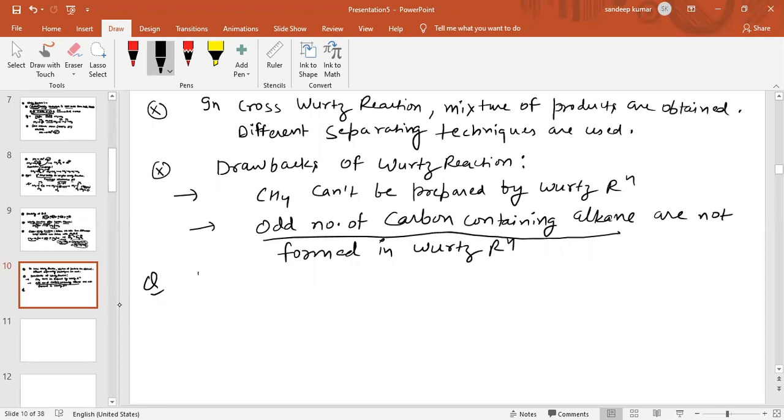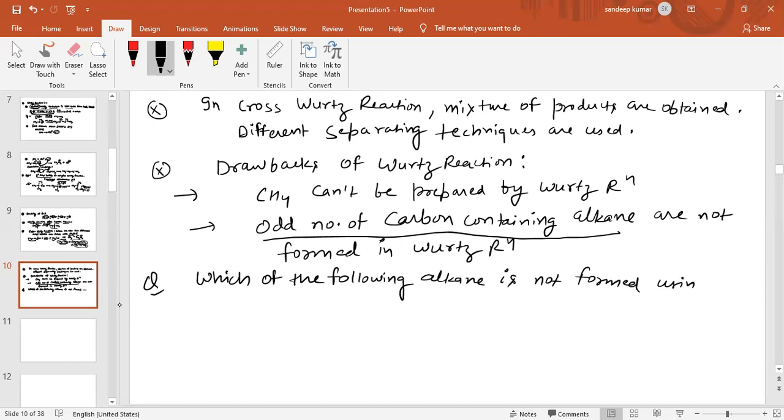The options are, first option is this one, second option is this one,